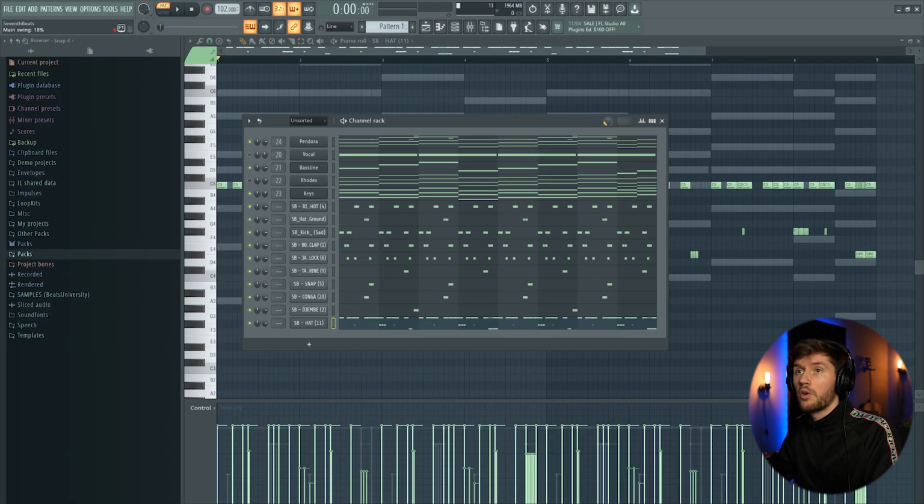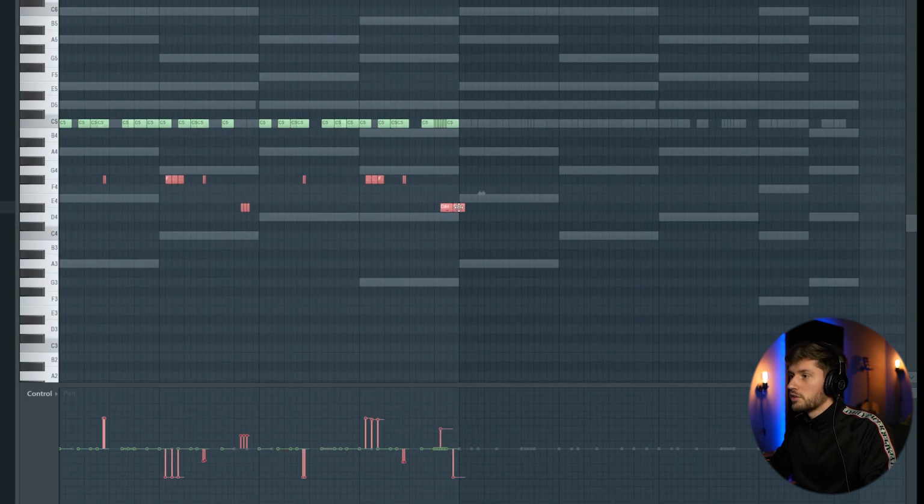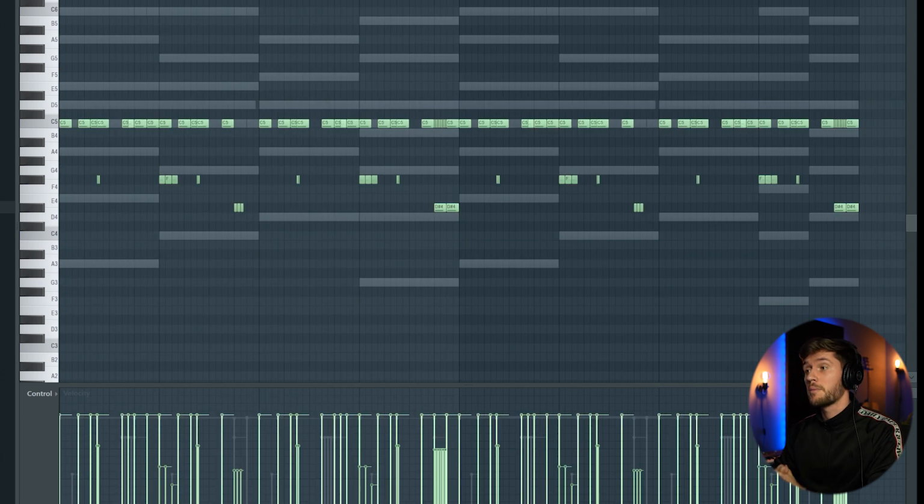I'm gonna add some more swing to the beat, 20%. So right now I'm making some adjustments to the panning of the hi-hat rolls. And then just reverse the pattern. Just paste it under the pattern again. So this is the final drum and melody pattern.